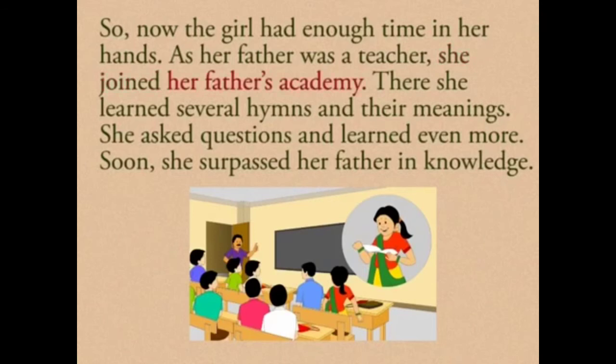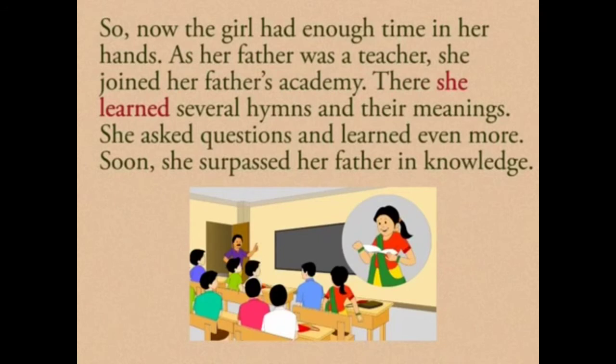Now here I want to tell you one thing. The parents did not force her to get married. It's because her parents were educated. Her father was a teacher, so her father did not say anything. Her father did not force her to get married. If he wanted, he could have, but he did not. Why? Because he was educated. Okay, let's move on.